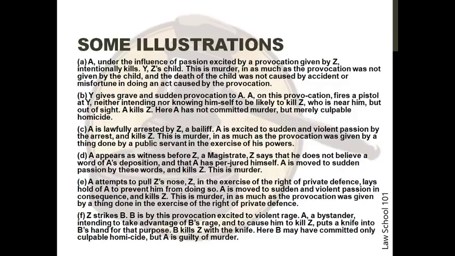In the next situation, A attempts to pull Z's nose. Z, in the exercise of the right of private defense, lays hold of A to prevent him from doing so. A is moved to sudden and violent passion in consequence and kills Z. This is murder inasmuch as the provocation was given by a thing done in exercise of the right of private defense. In the next situation, Z strikes B. B is, by the provocation, excited to violent rage. A bystander, intending to take advantage of B's rage and to cause him to kill Z, puts a knife in B's hand for that purpose. B kills Z with the knife. Here, B may have only committed culpable homicide, but A is guilty of murder.